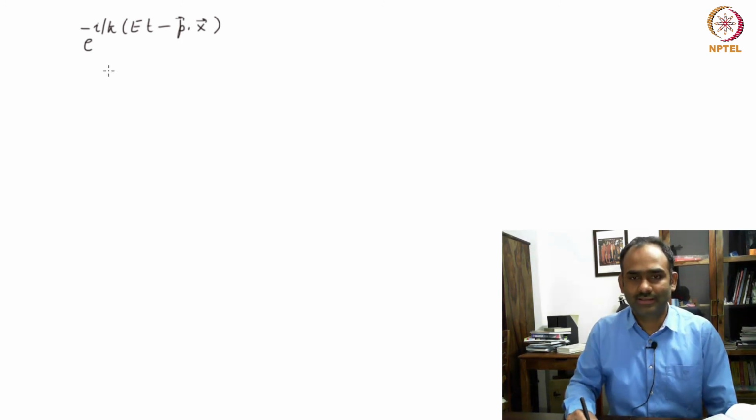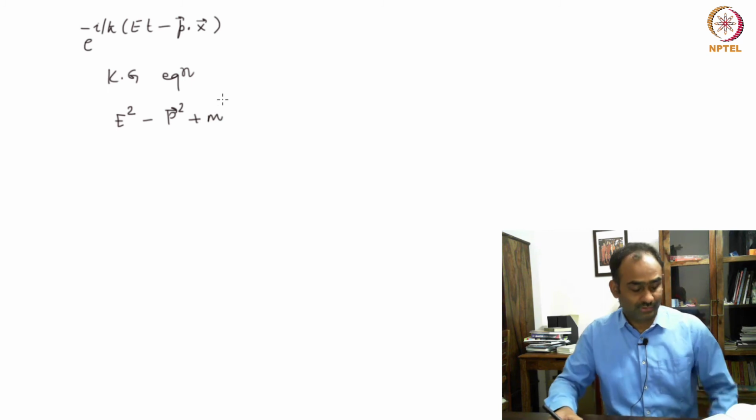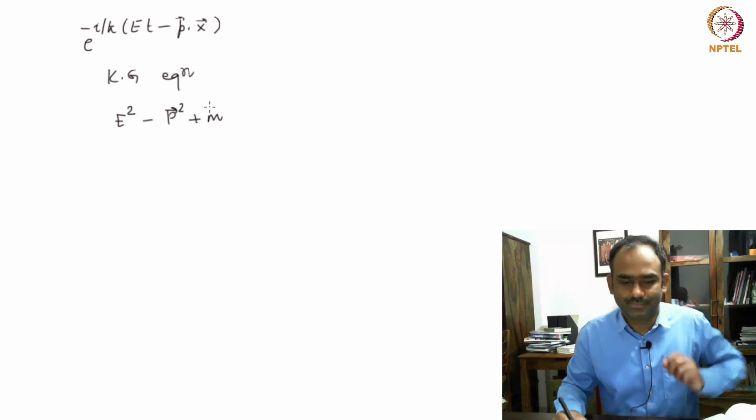So, if you take e to the minus i over h bar (E t minus p dot x), and if you substitute it in the Klein-Gordon equation, then you will get the following. You will get E squared, something strange. Let us go back. Yeah. So, you will get this.